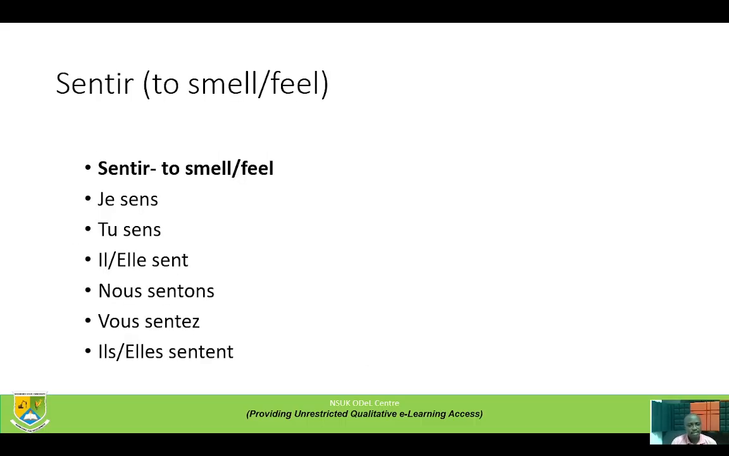Sentir, to smell or to feel. Je sens, I smell, or I am feeling, or I am smelling. Tu sens, il ou elle sent. Nous sentons, vous sentez, ils sentent, elles sentent.